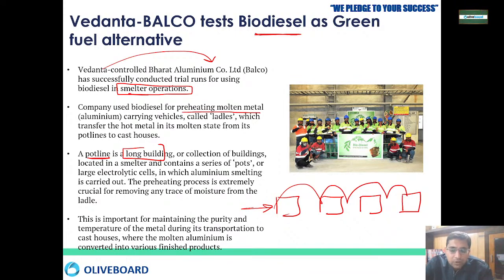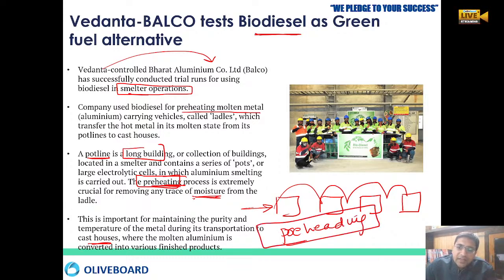Okay, so the preheating they have to do. This preheating is very important if you want to remove any kind of moisture from the lid, right? This preheating maintains the purity and the temperature of the metal during the transportation to the cast houses. Preheating the molten aluminium is very important because we have to maintain the purity of the aluminium. Once the purity is maintained, it can easily be cast into the various finished products.